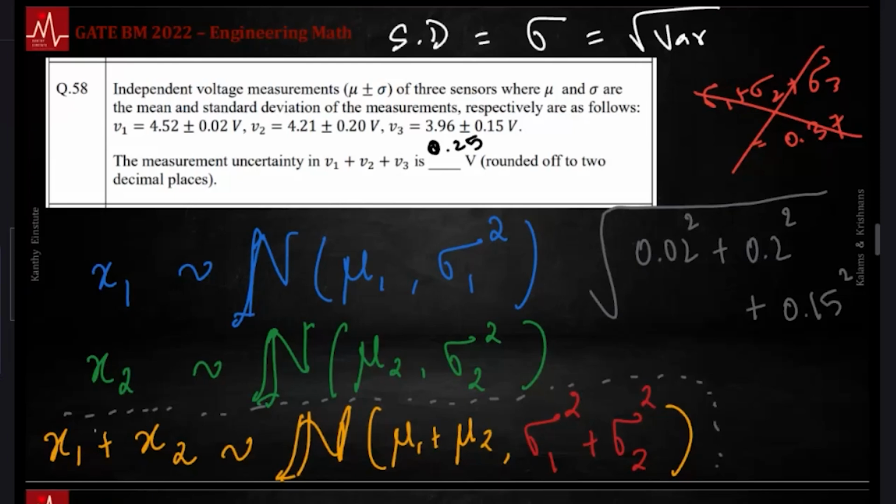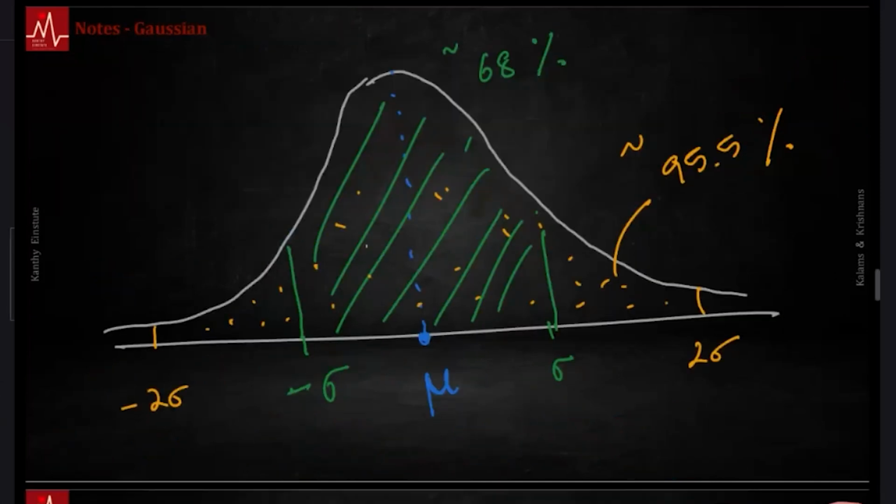Summation of 2 normal variables. Again, it's a normal. The means and variances add up. A question from that is expected every year. Or area under the Gaussian curve. Within 1 standard deviation, it's 68%. Within 2 standard deviations, it's 95.5%. 3 standard deviations, I think 99.7%. There is a question based on this.